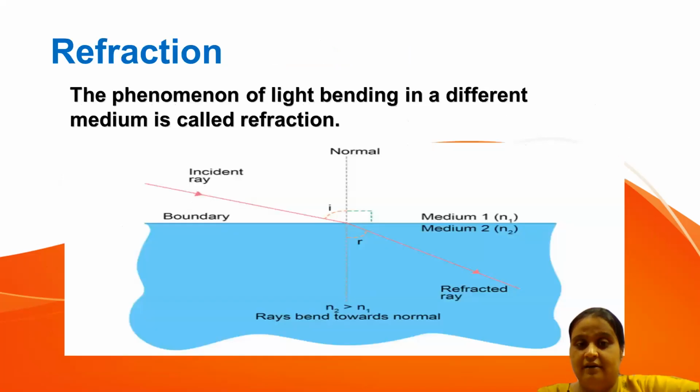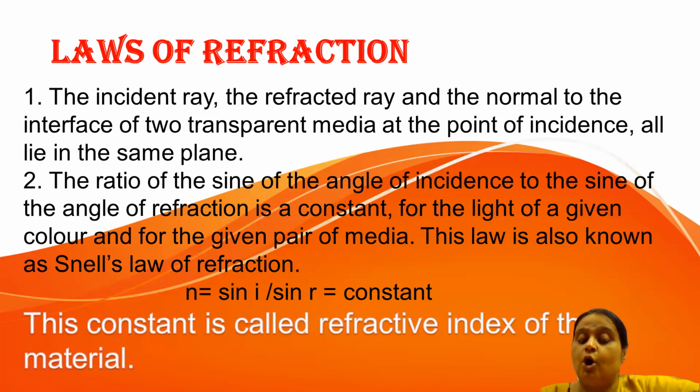As you can observe here, when incident ray is entering into the another medium, this is not straight, and because of that, these two angles, they are not numerically equal to each other. So for a particular pair of medium, angle I and angle R, they change simultaneously. And the ratio of sine of angle I and sine of angle R gives you a constant value, that is N, which is called refractive index of the material.